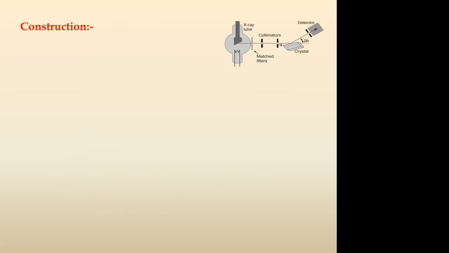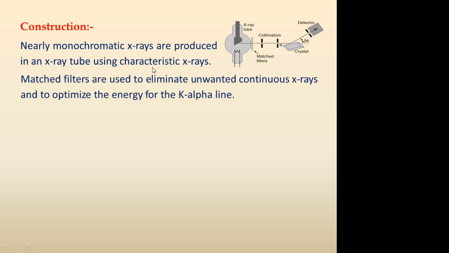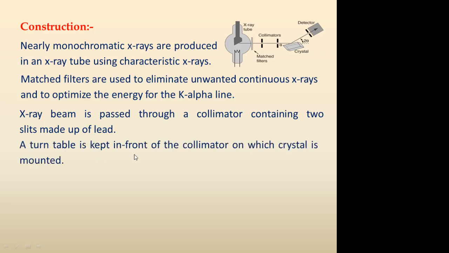So, let us see the construction aspects. As I already told, nearly monochromatic X-rays are produced in an X-ray tube using characteristic X-rays. Matched filters are used to eliminate unwanted continuous X-rays, and also to optimize the energy of the X-rays for the K alpha line. K alpha X-rays are particularly chosen for these kinds of experiments. The X-ray beam is passed through the collimator containing 2 slits made of lead, in order to make that X-ray beam into a fine pencil of X-rays. A turntable on which the crystal is mounted is kept in front of the collimator.